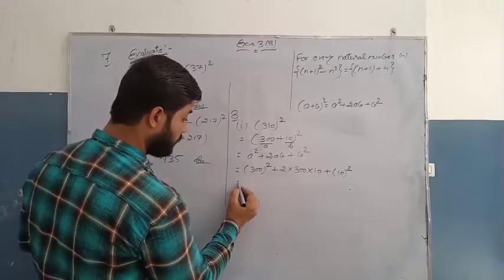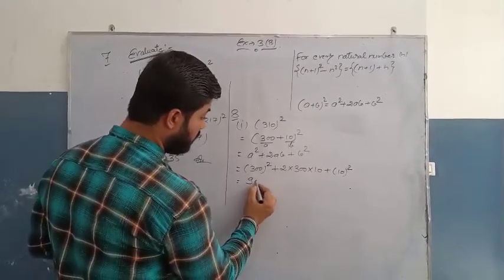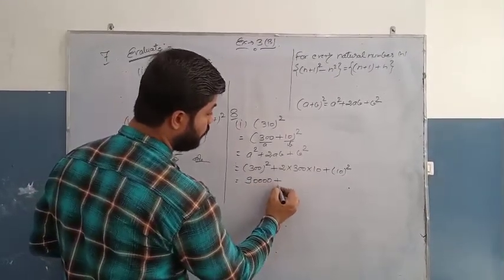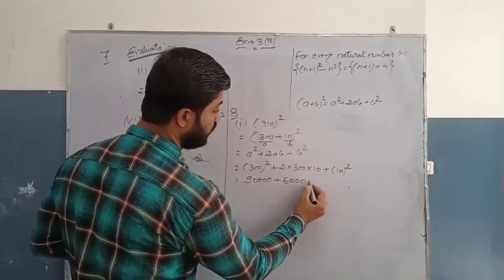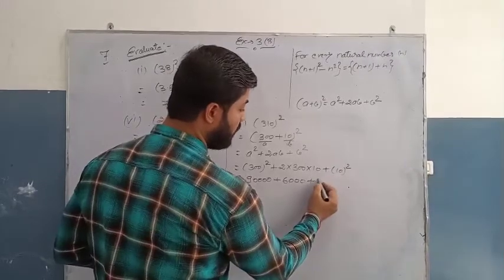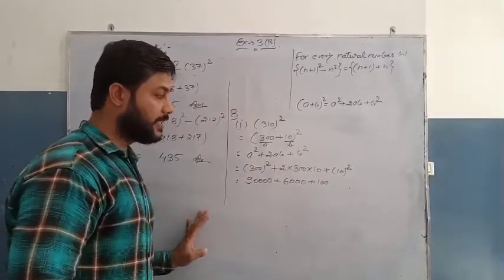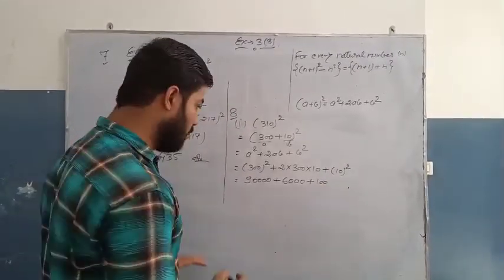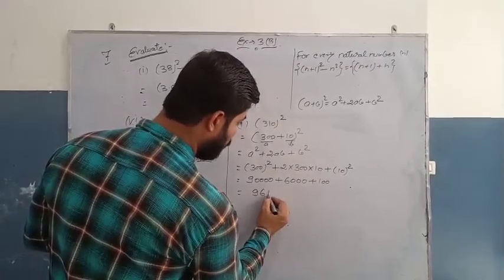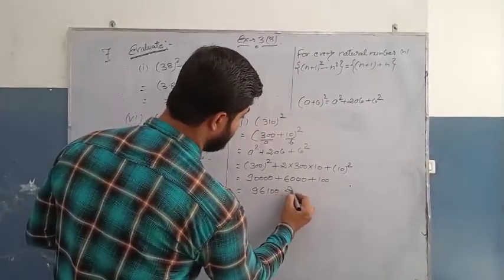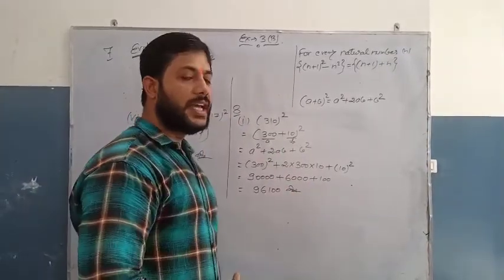Now 3 3s are 9, 0 0 0 0, plus 2 3s are 6, 3 zeros, plus 10 square, 100. Right? Now we have to add this all. So that is 96100. That will be your answer.